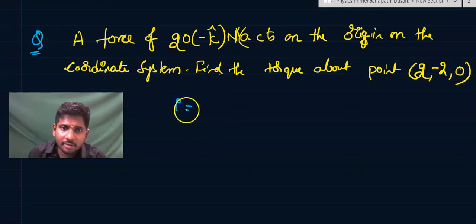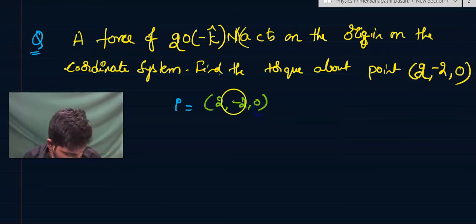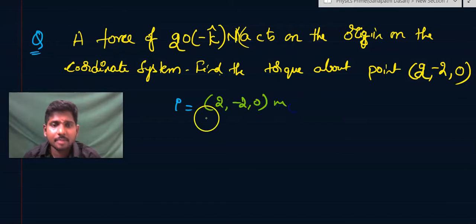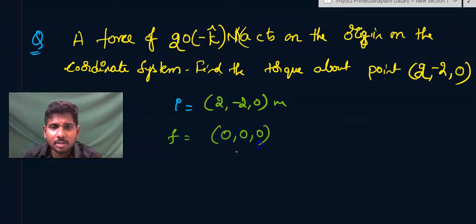That initial point will be equal to (2, -2, 0). Take it to be in meters. And where is the force acting? At the origin. That means the final point will be (0, 0, 0). So what is the position vector then?